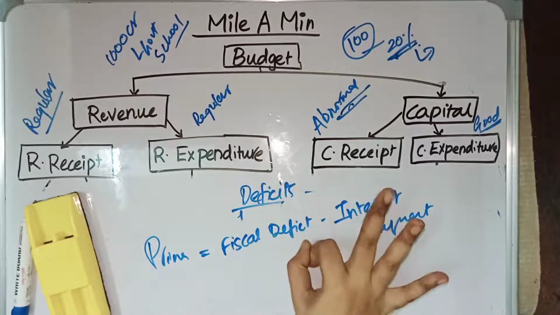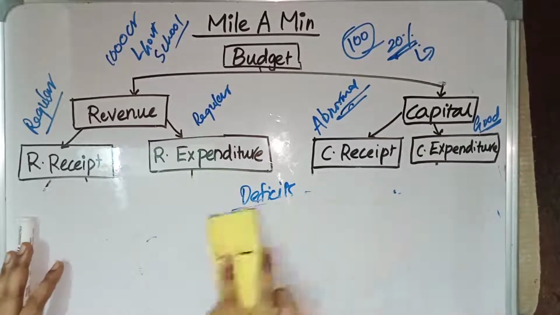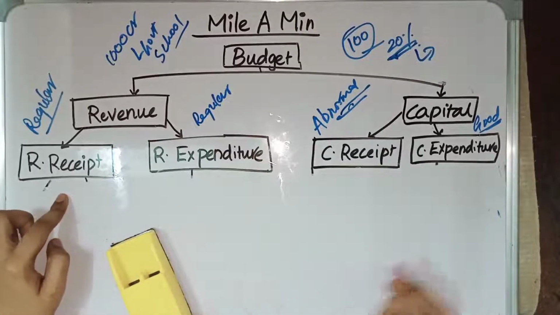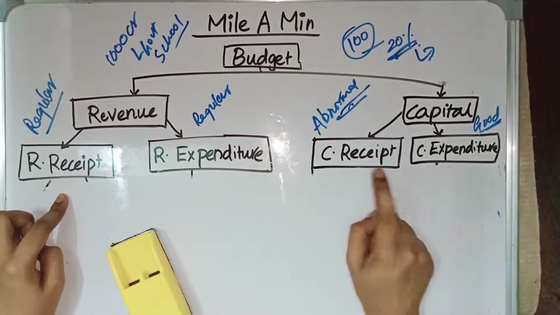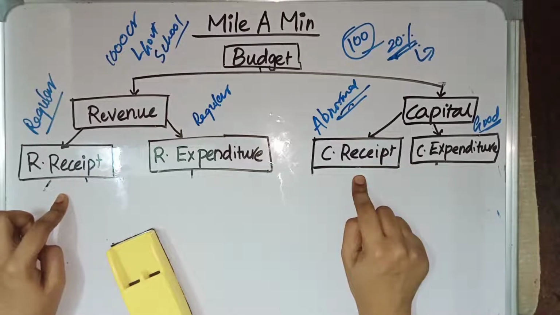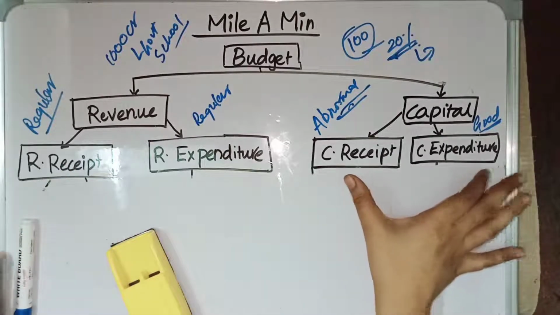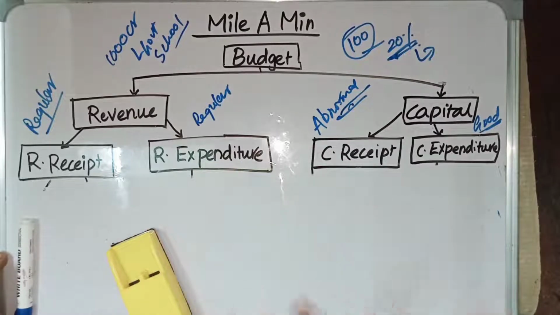These are the three types of deficits. So we have seen revenue deficit. Revenue deficit means revenue expenditure is more compared to revenue receipt. We have seen capital deficit. In capital deficit, capital expenditure is more compared to capital receipt. And then we have seen budget deficit. In budget deficit, the total expenditure is more compared to that of total receipt. Then we have seen fiscal deficit.